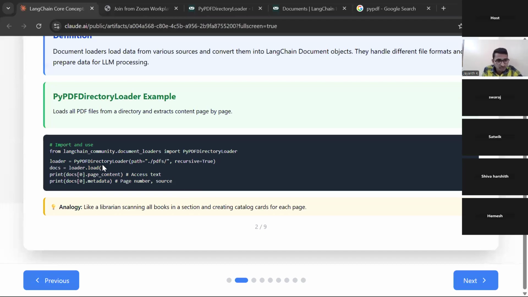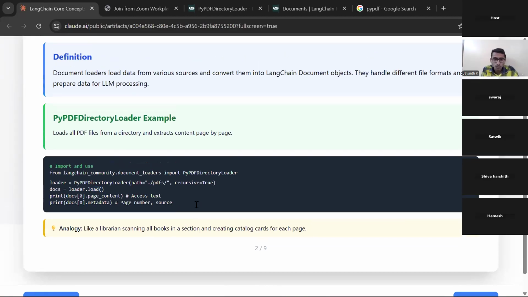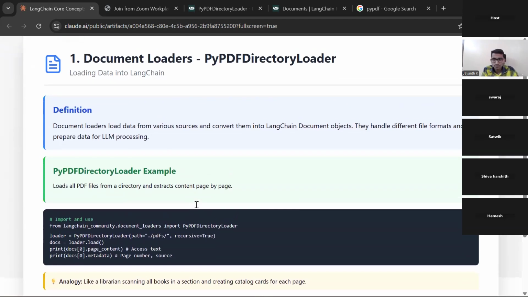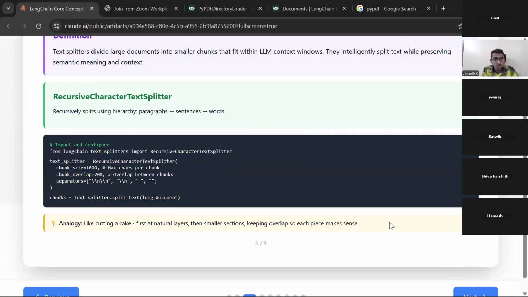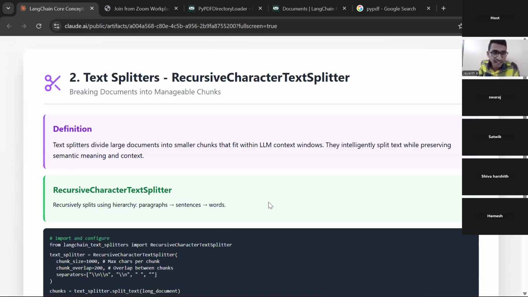Now here you can see, I already showed the load function will be used, and using this we will load. And here some analogy is also there. I hope you understood this, right? Now we'll go to this part: text splitters.